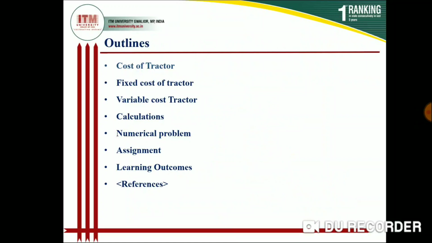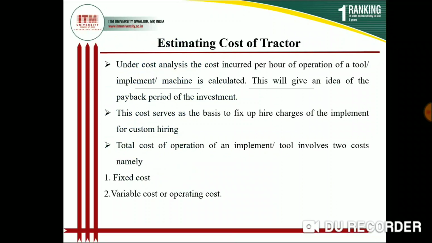What are today's outlines of the lecture? First is cost of tractor: fixed cost of tractor, variable cost of tractor, and some calculations, numerical problems, and one assignment. Actually, this is not only for tractors. If we purchase any implement also, we can calculate the operating cost of any implement. Estimating the cost of tractor or any implement.